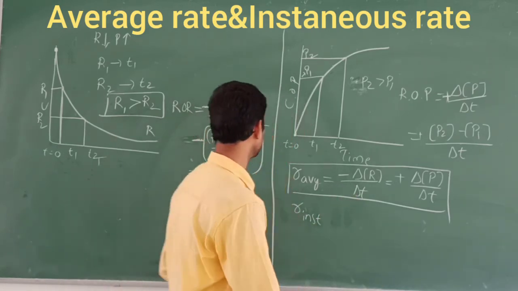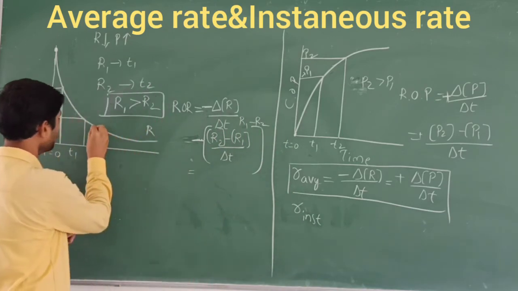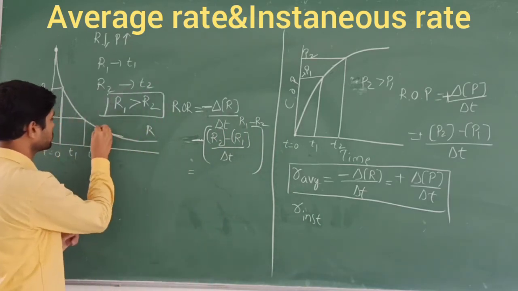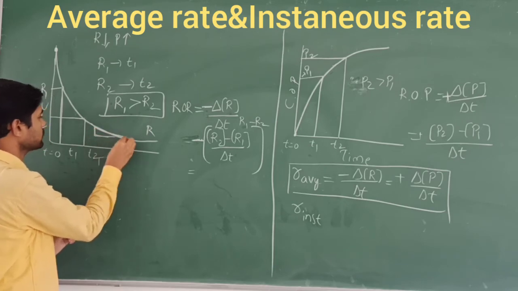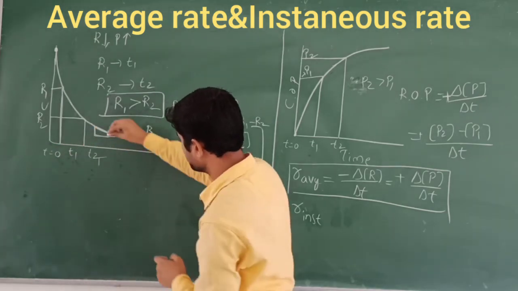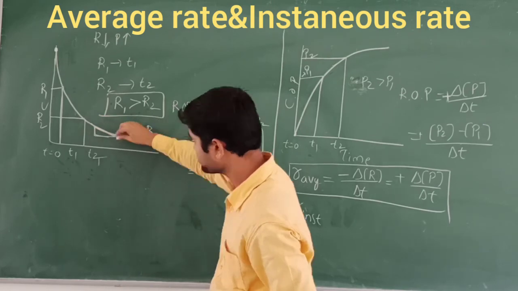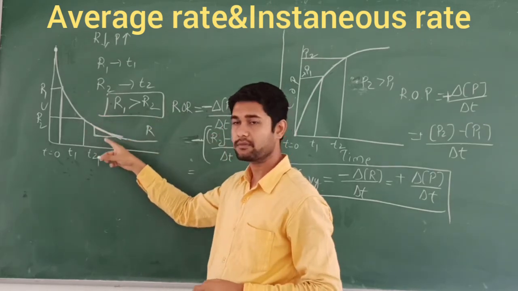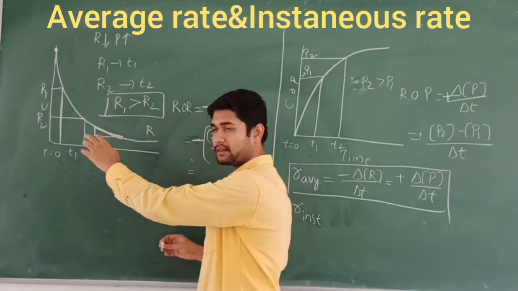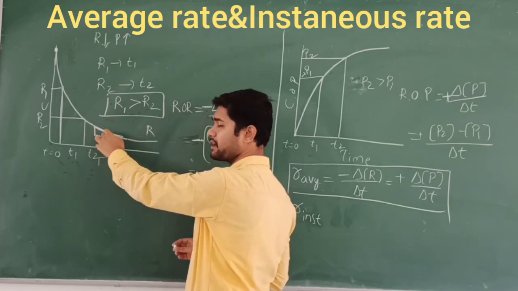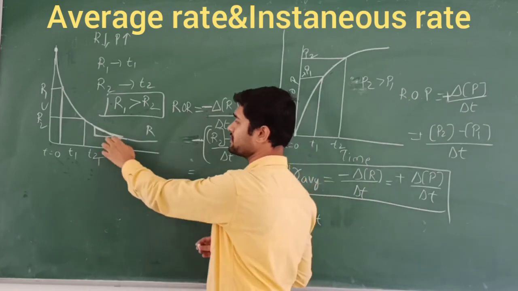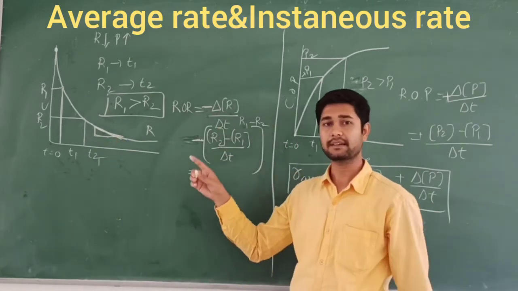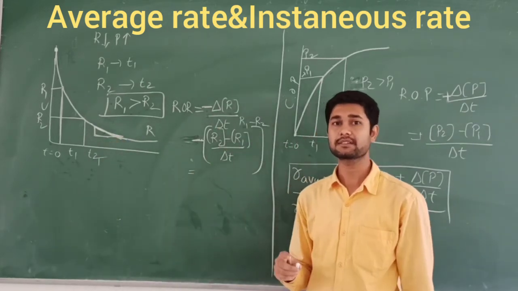It is nothing but the slope. The slope of the tangent drawn to the curve. At any instant, here also you may draw, at any instant we obtain this. So the rate at any instant we call the instantaneous rate.